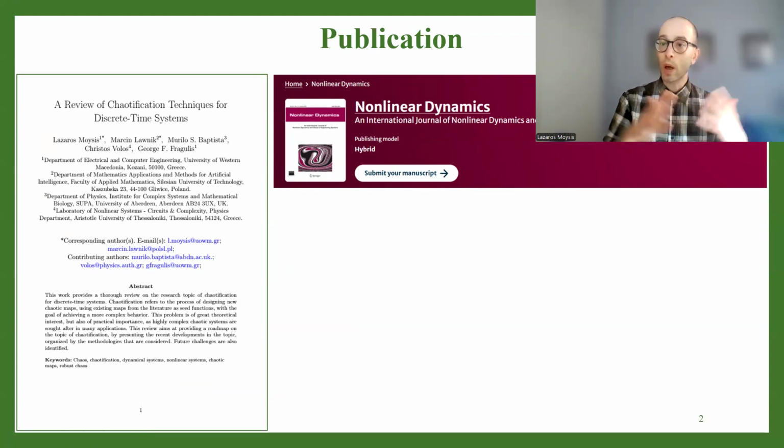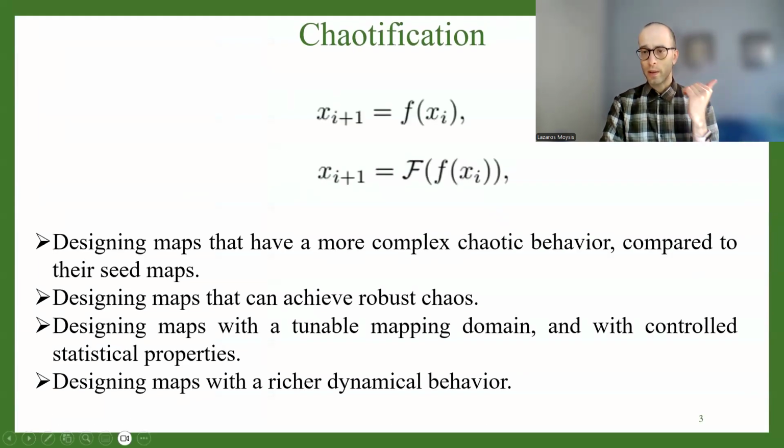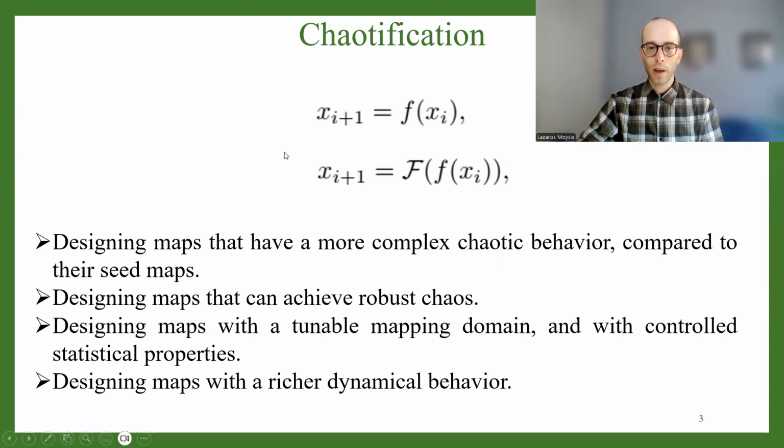So chaotification, what is it? If you go on Google Scholar and search the term, you will find many papers on this topic. Well, the idea is this. As you already know, in the literature, there are many chaotic maps published. So let's say we have this initial chaotic map, see the top line here. This may be the logistic, the tent map, the sine map, the Chebyshev map, the Renyi map, whatever.